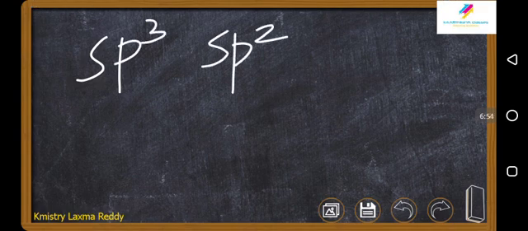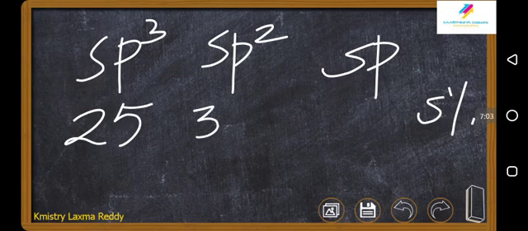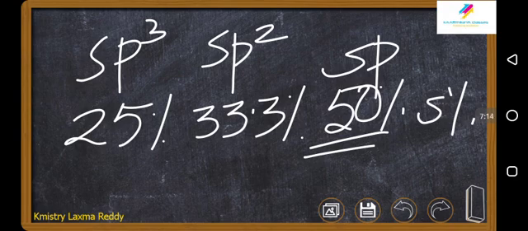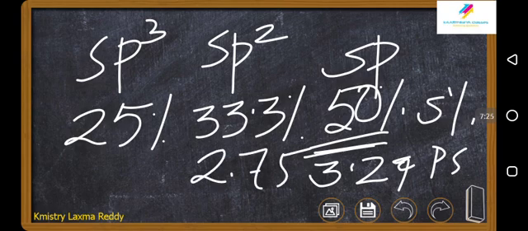sp2, sp hybridizations. If you see, the percentage of S character will be here 25 percentage, here 33.3 percentage, here it will be 50 percentage. More the S character, the closer to the nucleus, and higher will be the electronegativity. In general, the electronegativity we give as 3.29 on the Pauling scale for sp hybridization, this is 2.75 and this is 2.5.